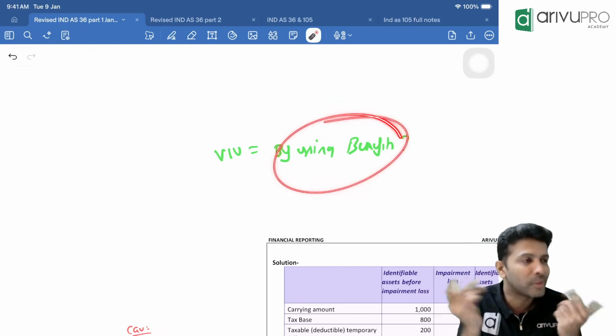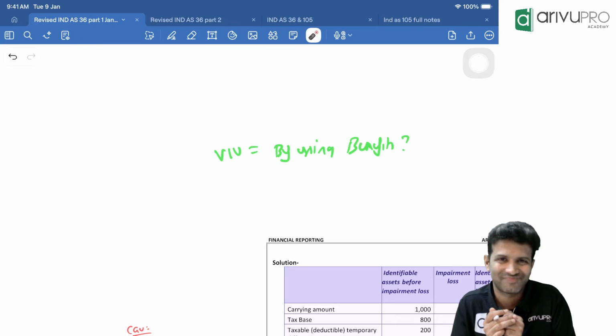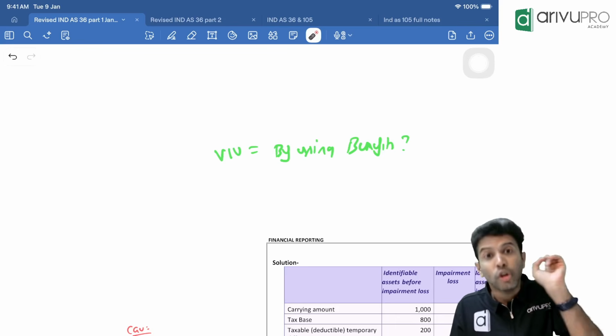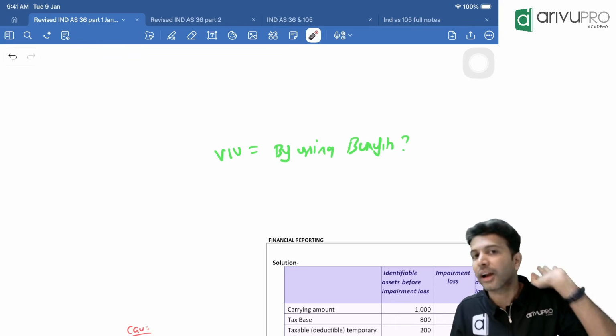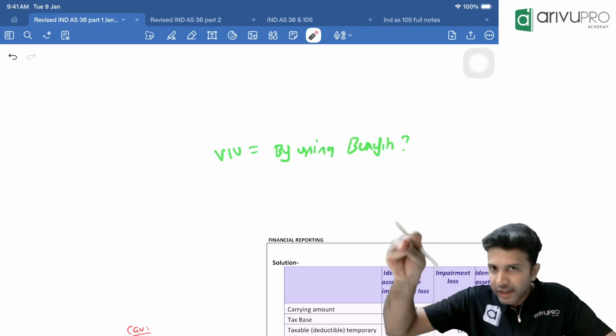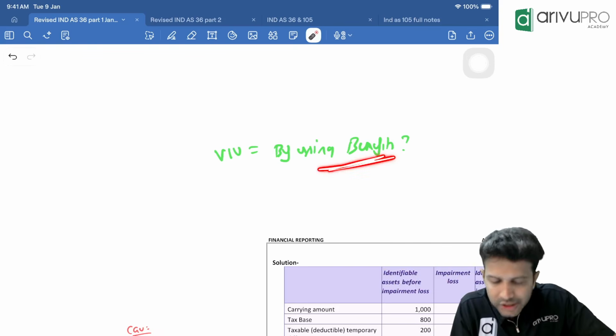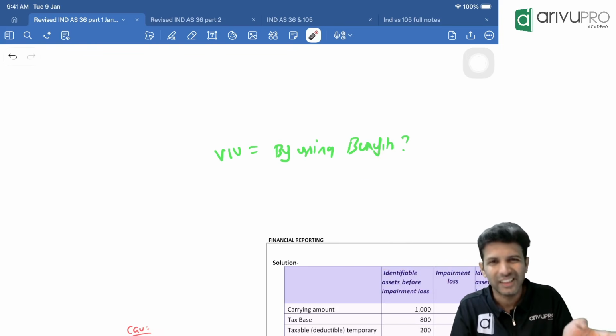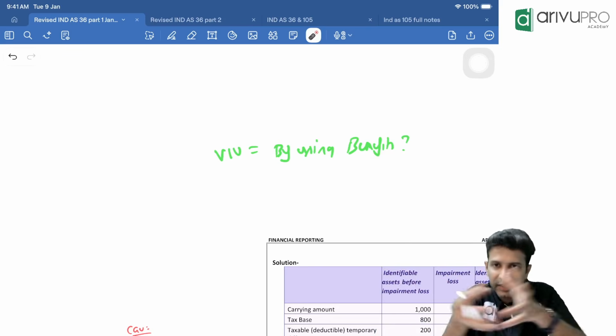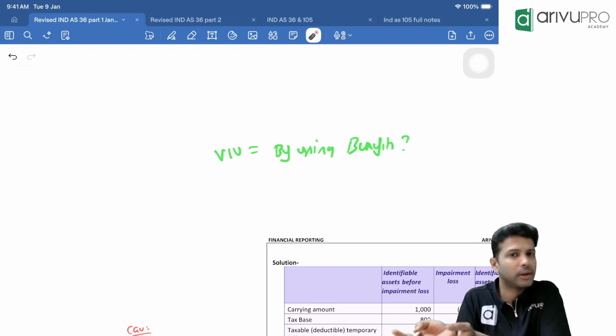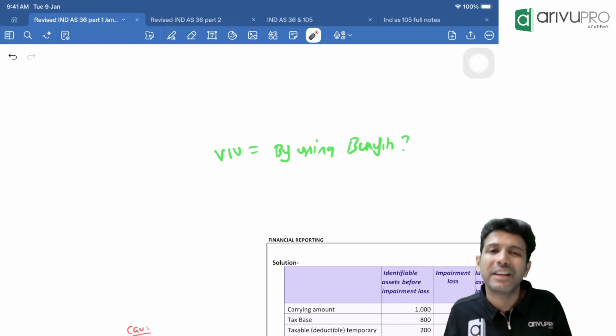But we are not able to find out the benefit of the sofa alone. Getting the problem? Many companies will have individual assets. They don't generate benefits alone. Many assets put together, when they come together, you will get the benefits. But they will never generate independent benefits.